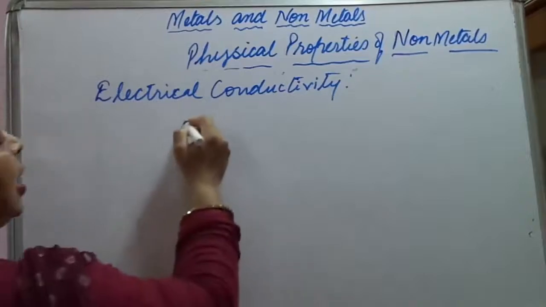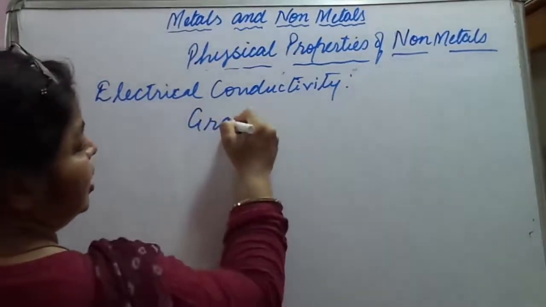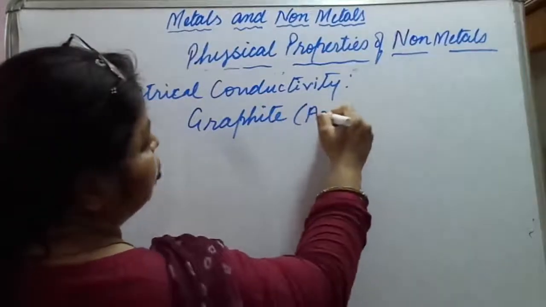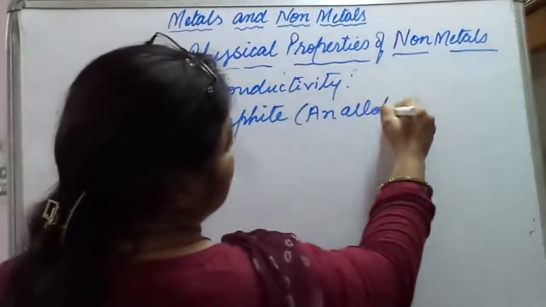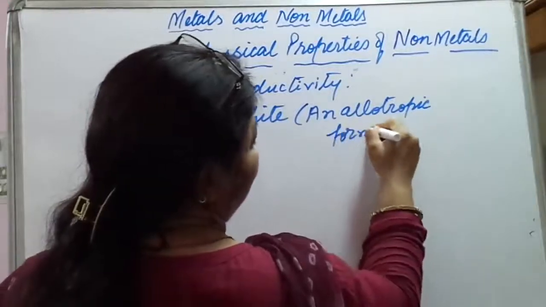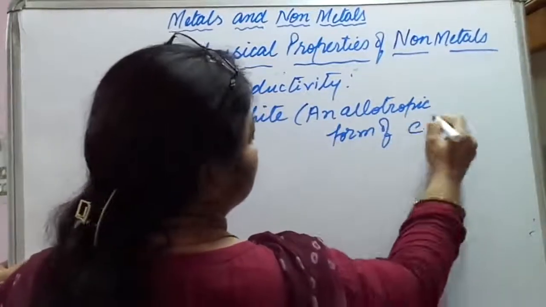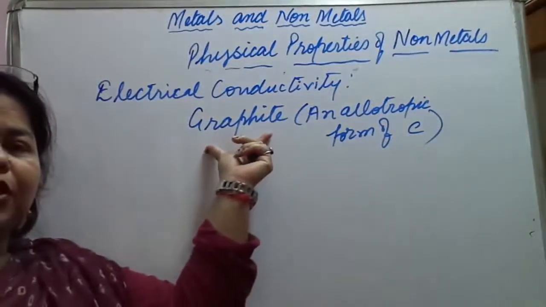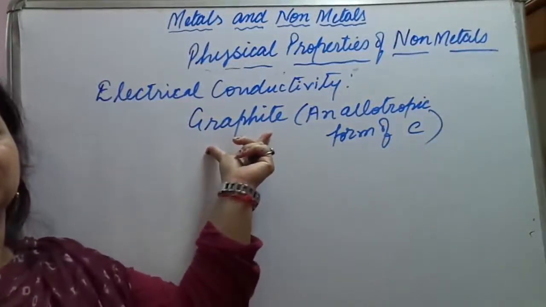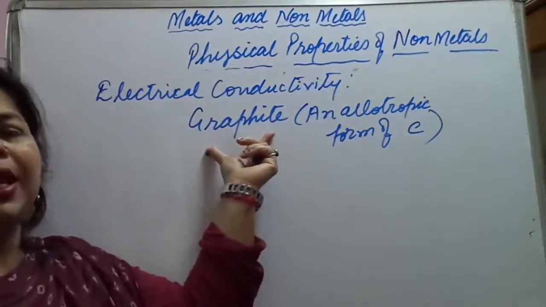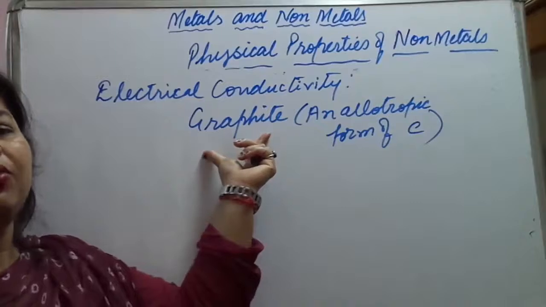But again, there is an exception: graphite. It is again an allotropic form of carbon. This shows conductivity of heat as well as electricity. It is said to be a thermal conductor as well as an electrical conductor. And why is it so?